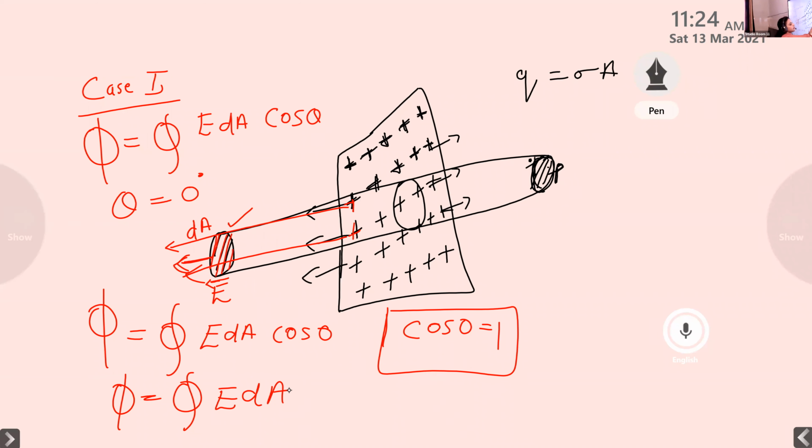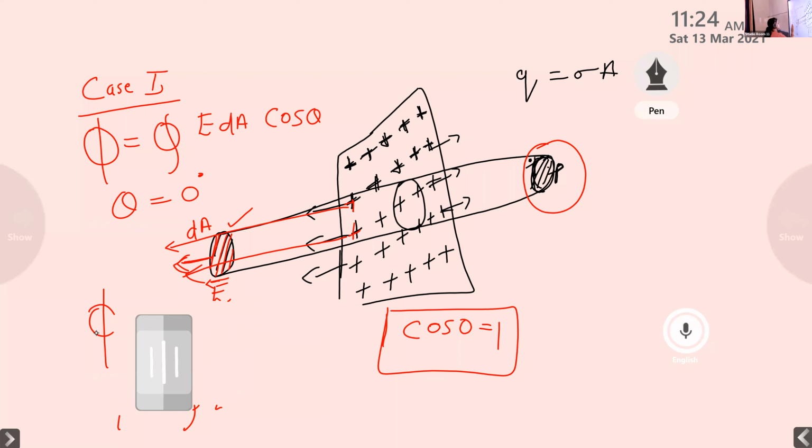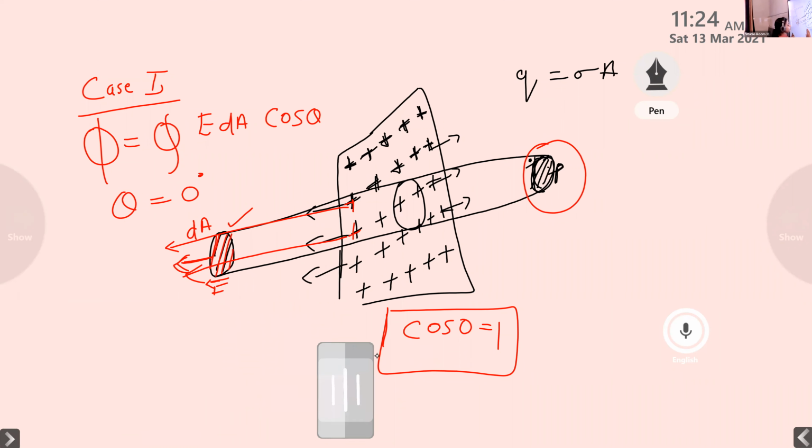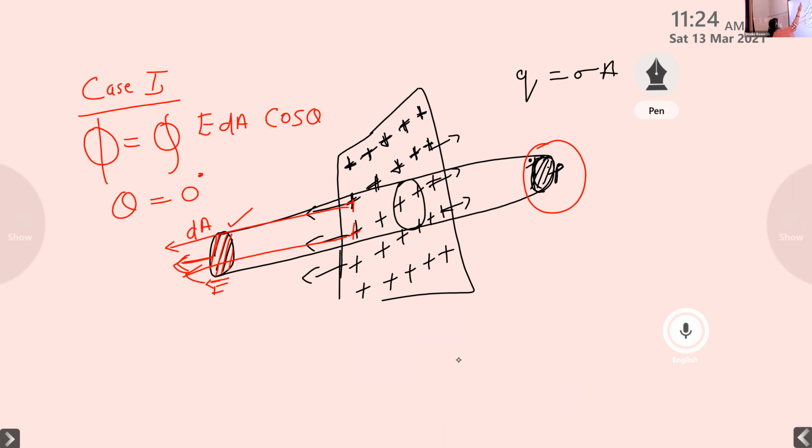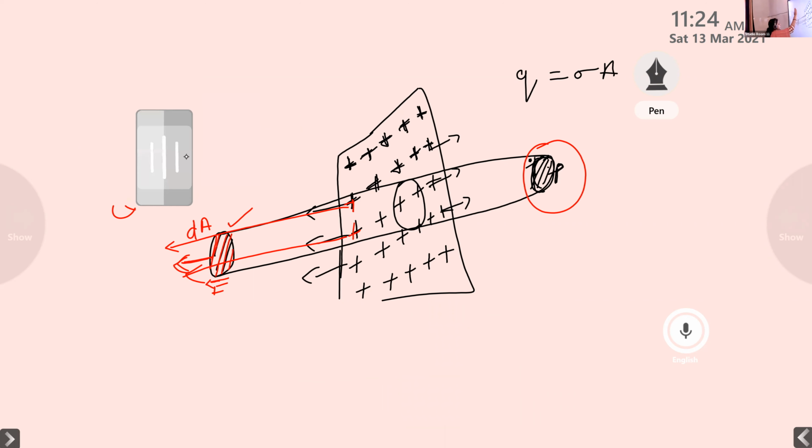Now we can check the equation for electric flux for this other end face. In order to check the electric flux, we want to find out the direction of the area vector and also that of the electric field vector. Here also we are considering a small area. What about the direction of dA? Direction of dA is normal to the surface, right? What about the direction of the electric field?